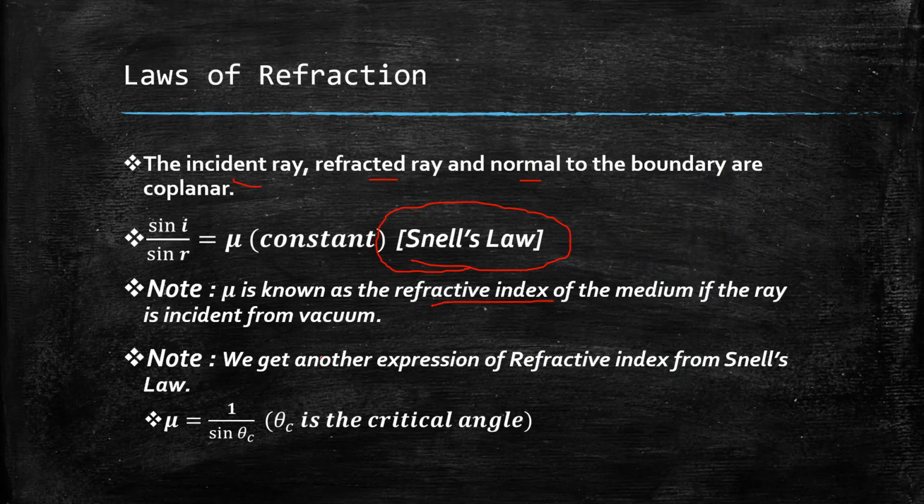Also, one more thing we need to note here is that from Snell's law we get another expression for the refractive index of a medium, which is mu equals 1 by sine of theta c. If theta c is the critical angle of the medium, then the refractive index of the medium can be easily found out by inverting the sine of that angle.